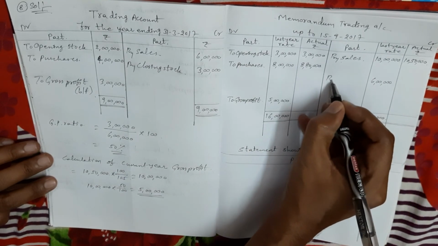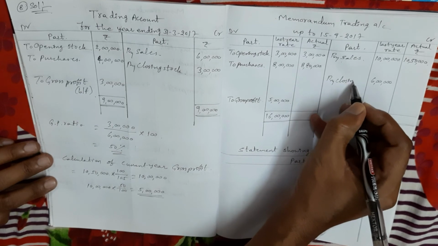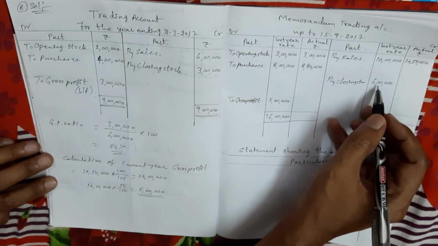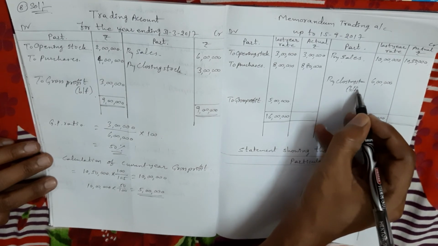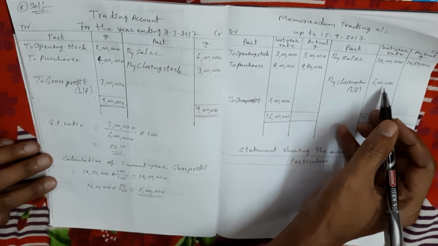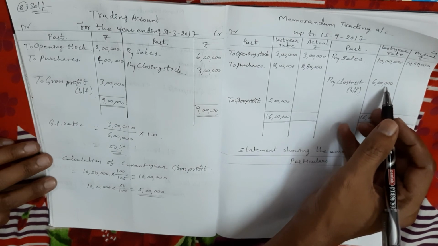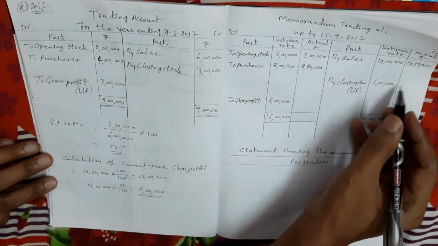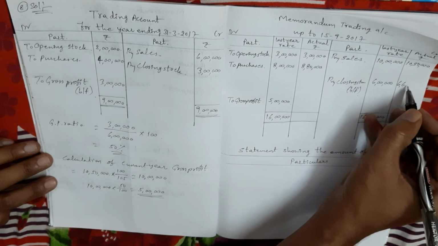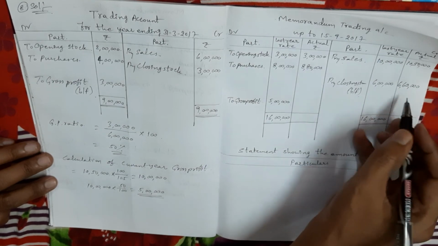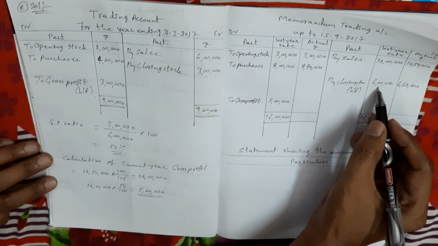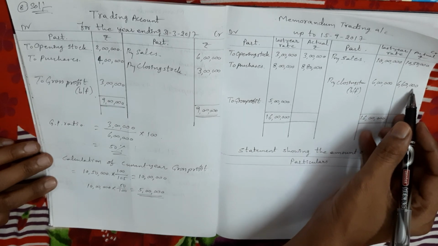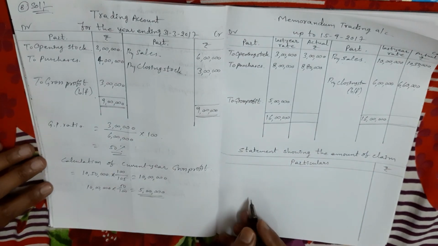But this is not the estimated value of stock. In the current year, 10% cost value is increased. So 10% on 6 lakhs means 60,000. So what is the current year closing stock actual amount? Yes, 6 lakhs 60,000 rupees. 6 lakhs into 10 percentage, 60,000 add. So 6 lakhs 60,000 is the current year closing stock amount. This amount only we take as the estimated value of stock.